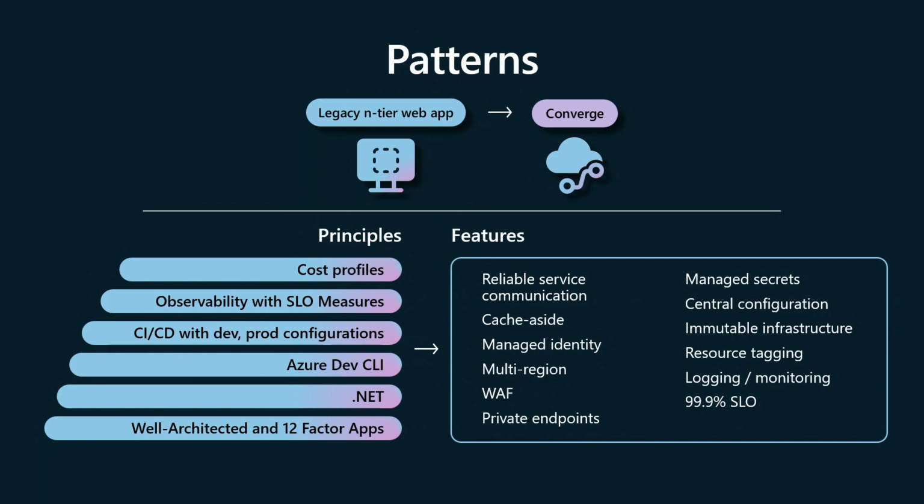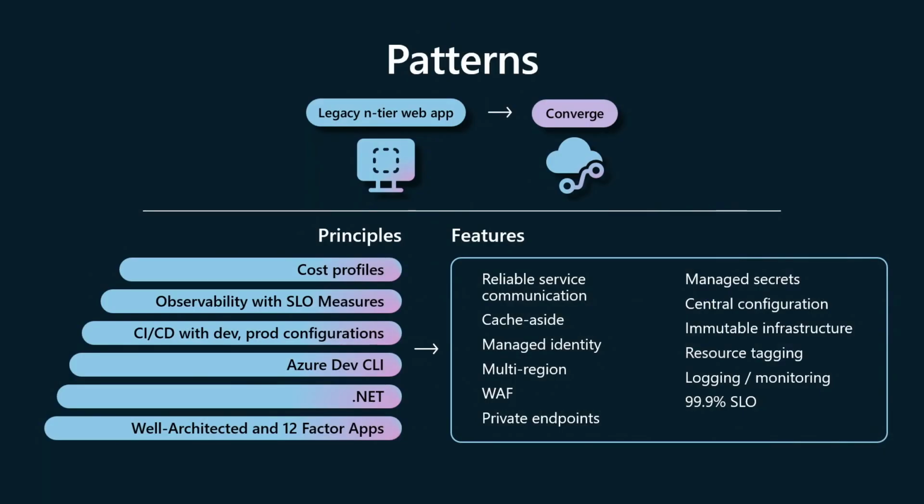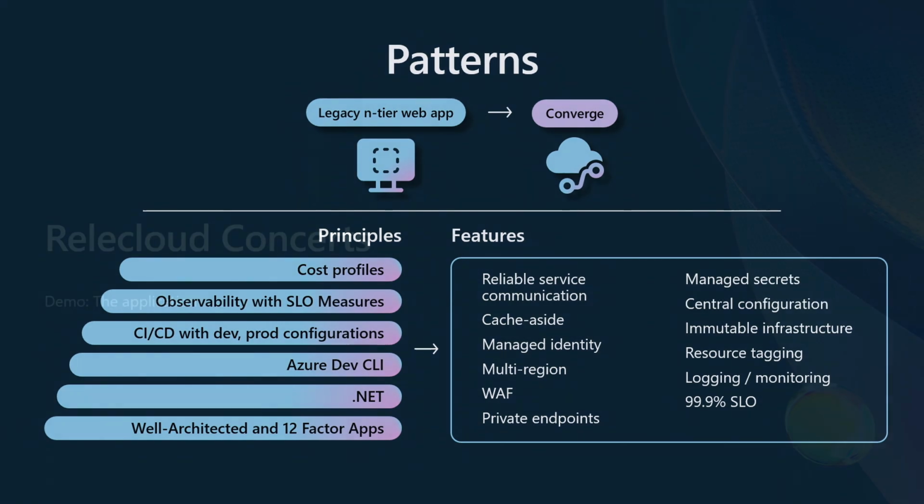And for this pattern specifically, we focused on reliability, where you have reliable service communications, we have performance efficiency patterns like cache aside, there are a number of security best practices like managed identity and secret management, immutable infrastructure, and 99.9% SLO. How do you meet that? How do you meet those production grade SLOs? So we have gone ahead and implemented that right inside this implementation, Matt. So take us through the ReliCloud concepts.